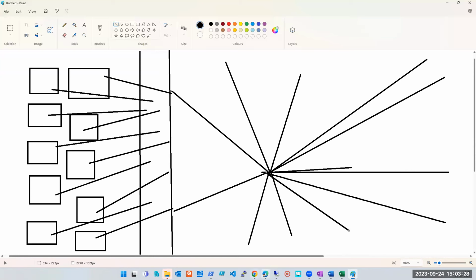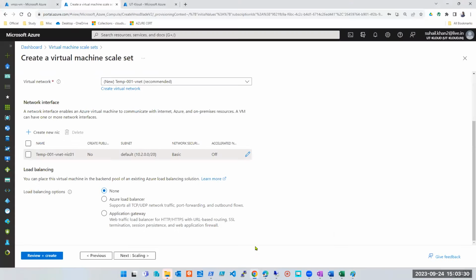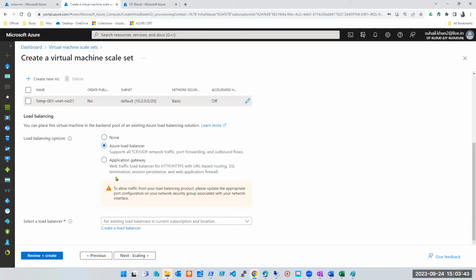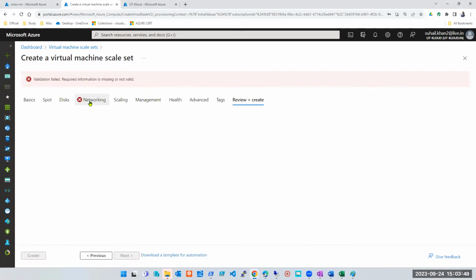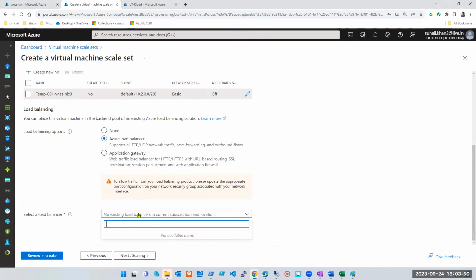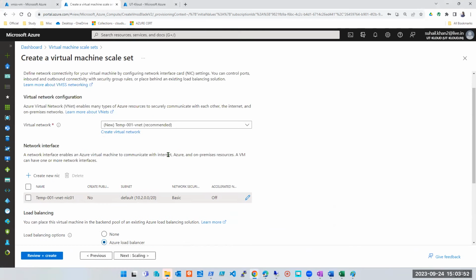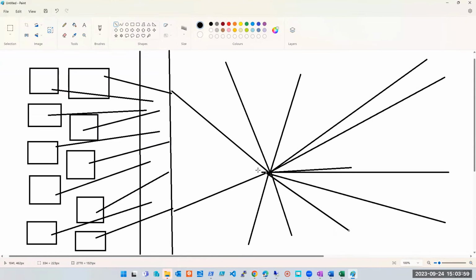And if you notice, while creating this virtual machine scale set under the networking section, by default it selects load balancer, and I told you to select none as of now because we are not completed with this. So while creating it, if I create a load balancer and do create and review, I'll have to create a load balancer. I don't have any load balancer, so I will have to create one. And if I do create and review, I'll get all these machines and a public IP of my load balancer, which I will share.